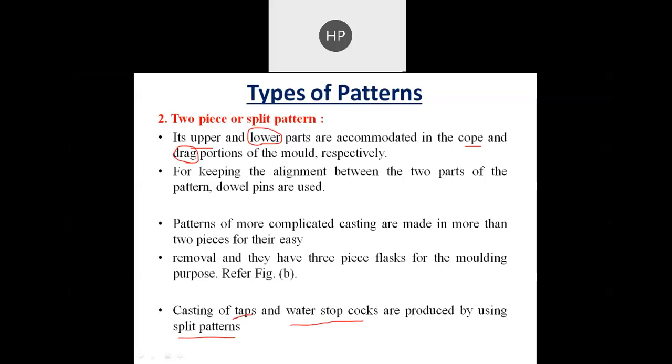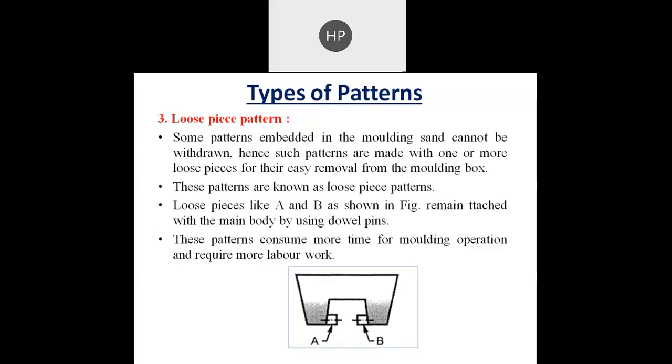So first we have seen a single piece pattern. Second, we have talked about the two piece pattern. Then third is the loose piece pattern. Some parts embedded in the molding sand cannot be withdrawn. Hence, such patterns are made with one or more loose pieces for their easy removal from the mold box. And these patterns are known as loose piece patterns.